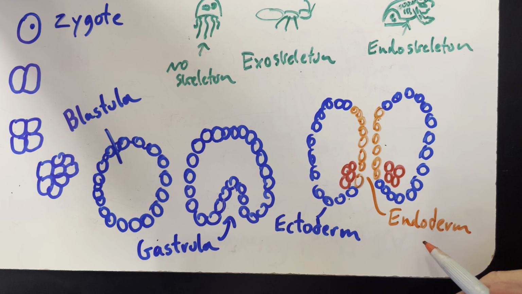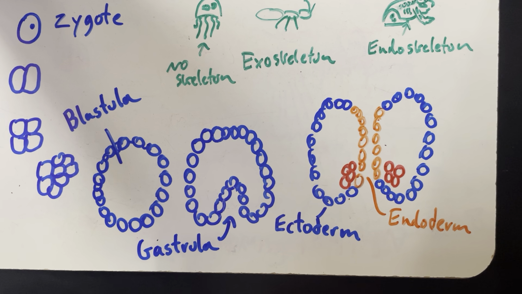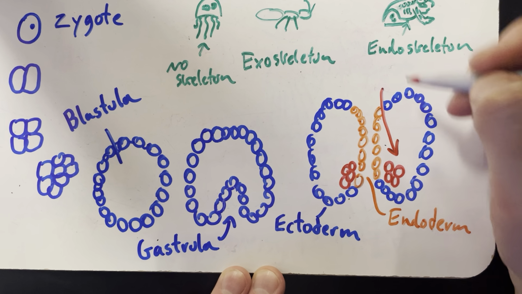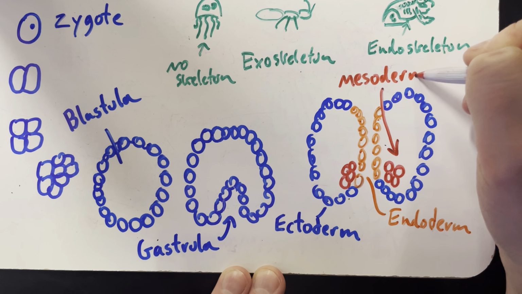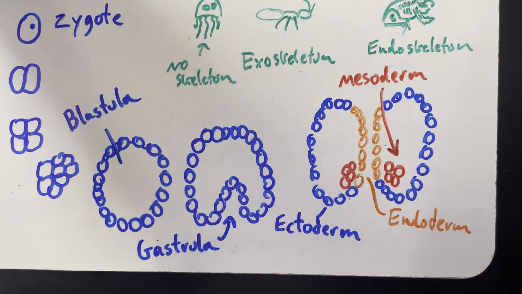Endo meaning inside, ecto meaning outside. And then finally, we got these red ones. They're called the mesoderm. These cells go on to make other tissues, so do the endoderm and the ectoderm.